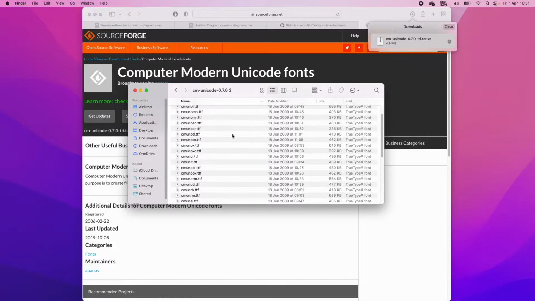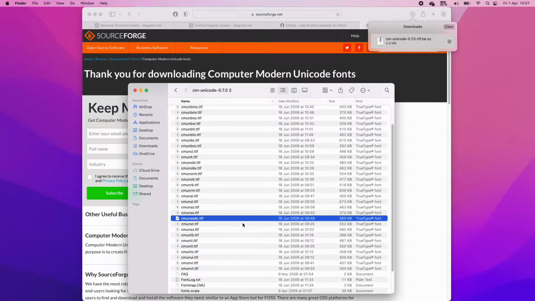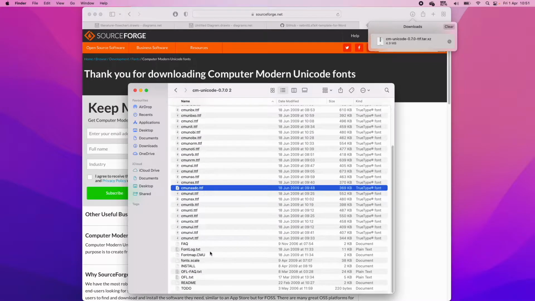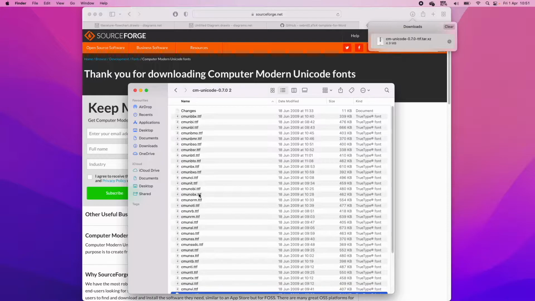And then we've got all these different new fonts. So this .ttf file is a font file, and we need to install these fonts so that we can use the same font that LaTeX uses when it formats text.